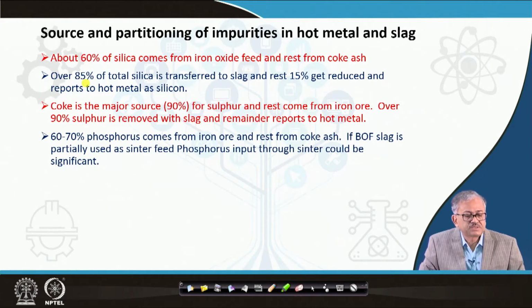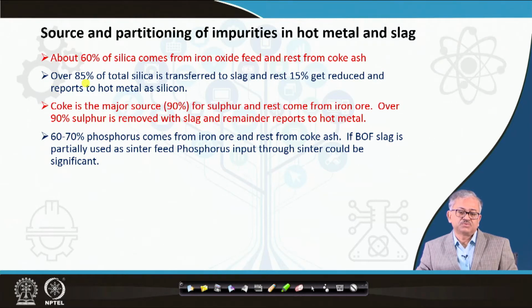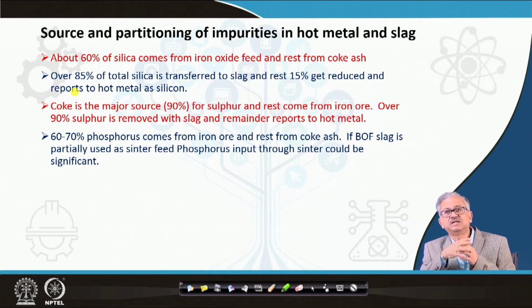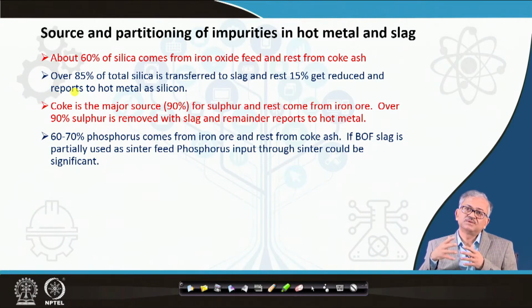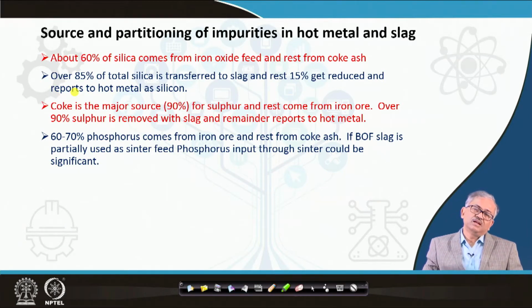And 60 to 70% of phosphorus comes from the iron ore, right? The rest from the coke ash. If BF slag is partially used in sinter making, then the phosphorus will be more. As we will see later on, the LD slag or steel making slag has very little utility. You cannot convert it to cement making purposes, unlike the blast furnace slag. So BF slag is a problem everywhere, and people try to use it in different applications. It could be used for sinter making also, because BF slag contains around 20% iron oxide, so not bad. But it is associated with P2O5